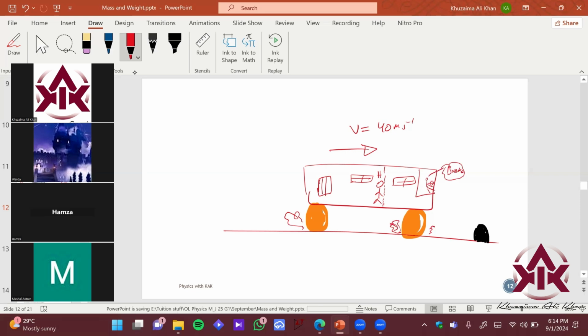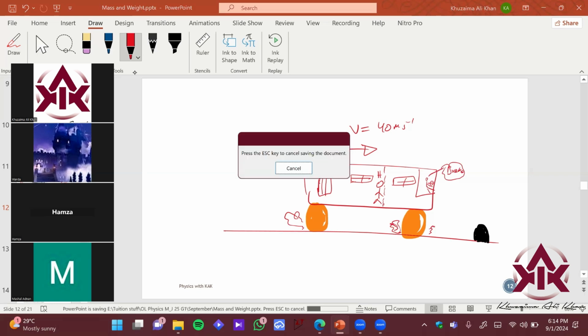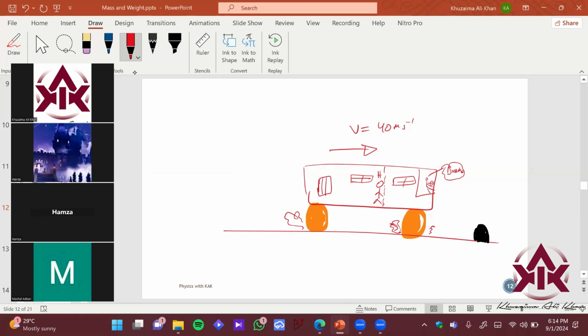What will happen to your body? If you have traveled in a bus or a car, when brakes are applied suddenly, what happens to your body? You basically undergo a jerk, right? This is your body, and your body was also traveling with the bus at a speed of 20 meters per second.